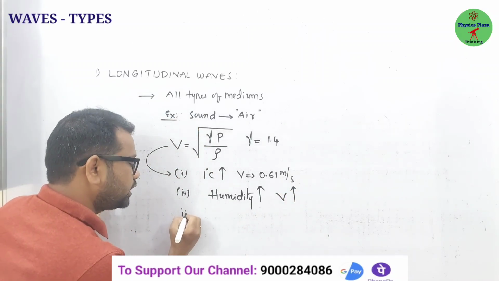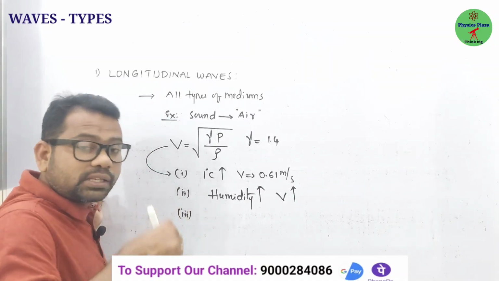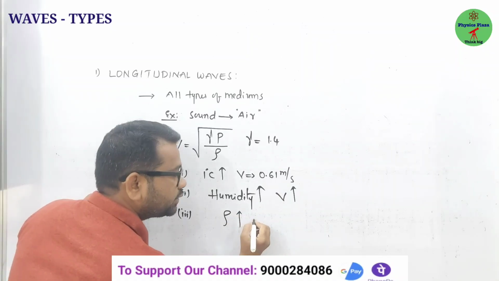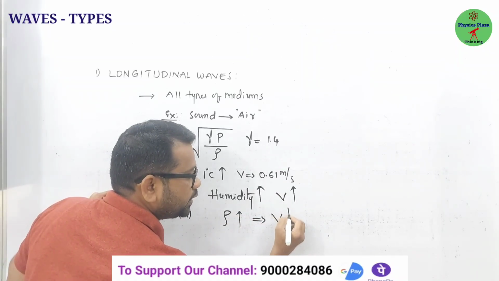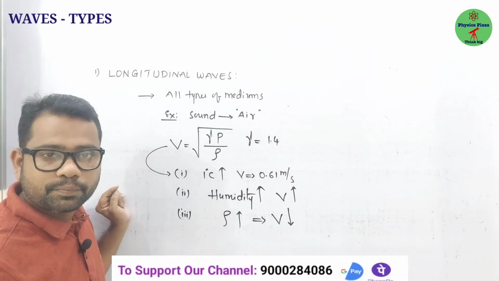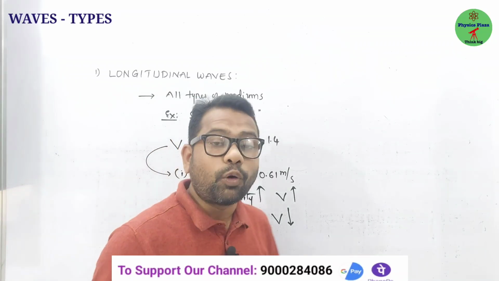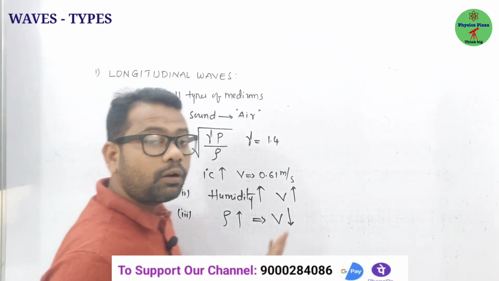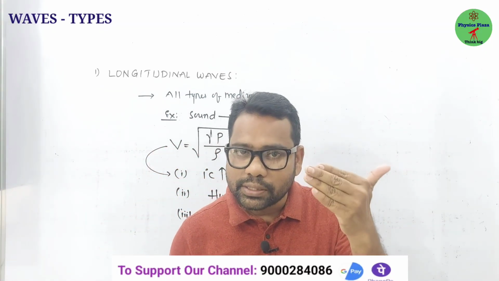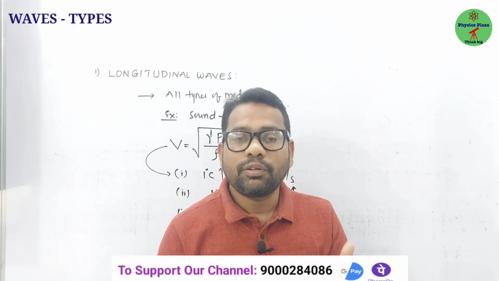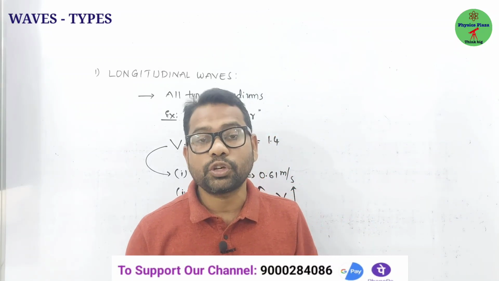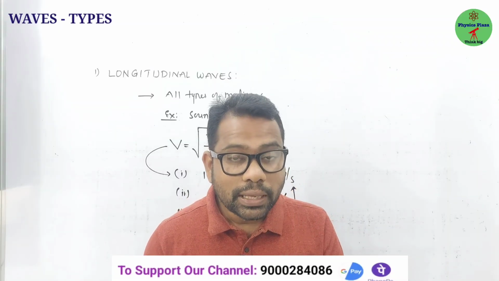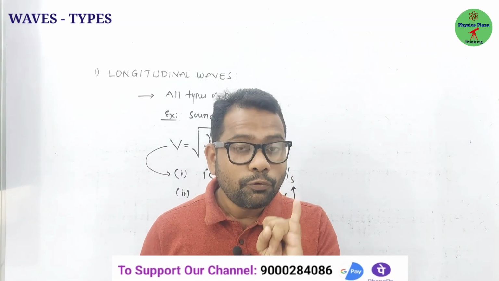And the third one, children, the speed of the sound decreases with the density. I mean, if the density of air increases, then the speed of sound decreases. The very important thing is, what happens to the pressure? The speed of the sound does not depend on pressure, because as pressure increases, density also increases simultaneously. I mean, the P by rho ratio remains constant. So the speed of the sound does not depend on the pressure, the amplitude, the frequency and wavelength.